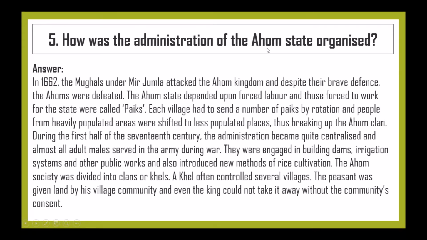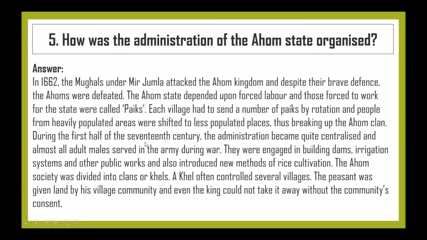How was the administration of the Ahom state organized? In 1662, the Mughals under Mir Jumla attacked the Ahom kingdom, and despite their brave defense, the Ahom were defeated. The Ahom state depended upon forced labor, and those forced to work for the state were called Paiks. Each village had to send a number of Paiks by rotation, and people from heavily populated areas were shifted to the less populated places, thus breaking up the Ahom clans.